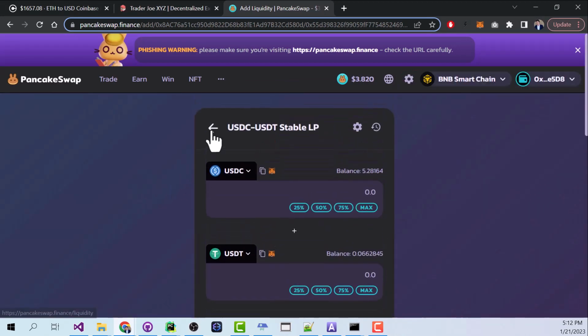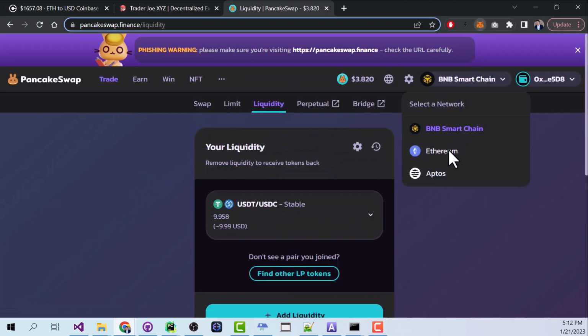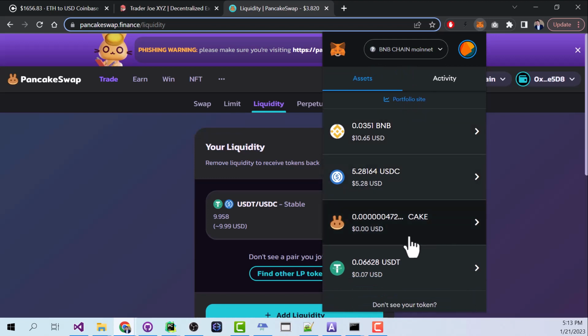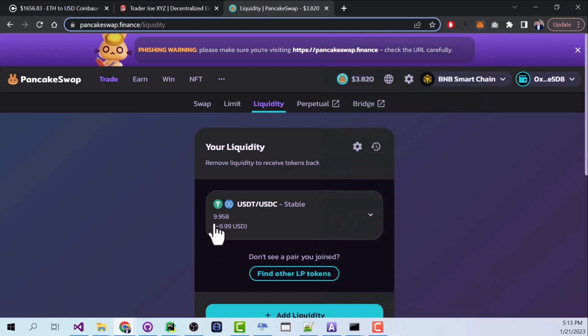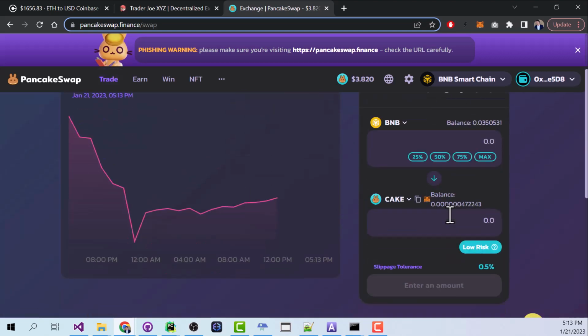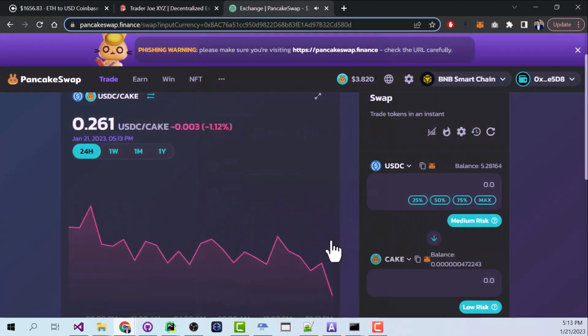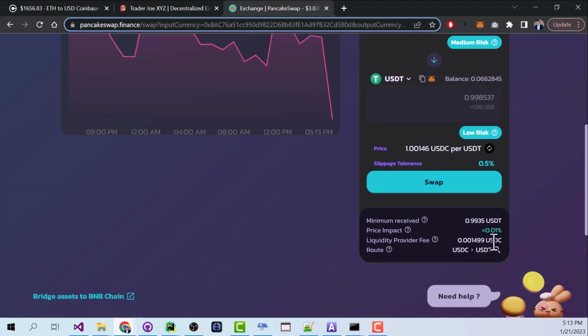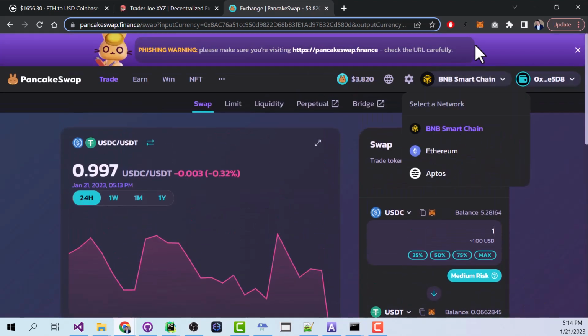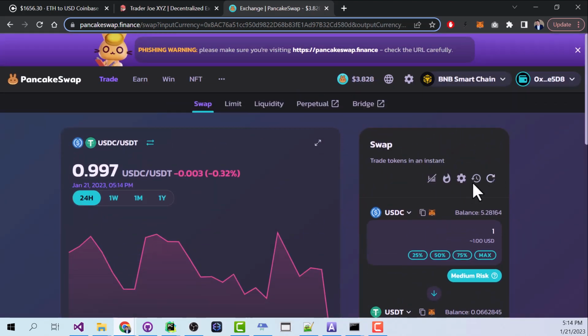Now if I jump back, I can see that in MetaMask, I have only 5 USDC left and no USDT left, but I do have $10 worth of this USDC liquidity pool. And that means that every time somebody makes a swap between USDC and USDT, we're going to get a small cut of this liquidity provider fee. But wait, it gets more interesting yet. Because my share of this liquidity pool is represented on the blockchain by what we call an LP token. And it turns out I can do more with that LP token.